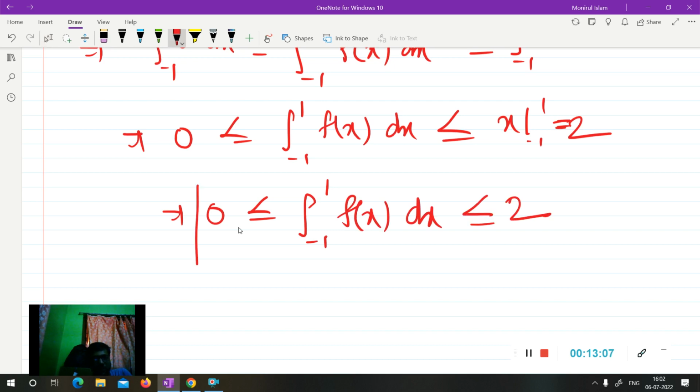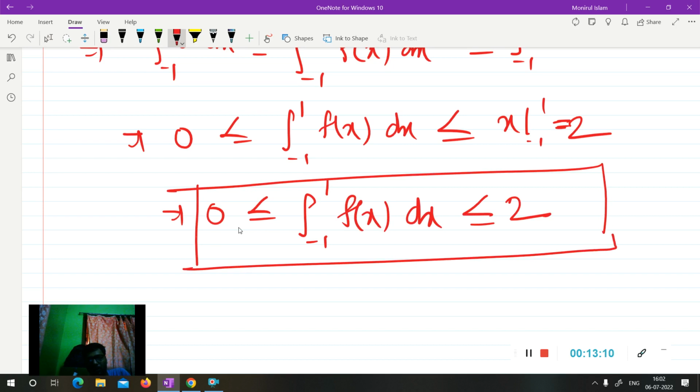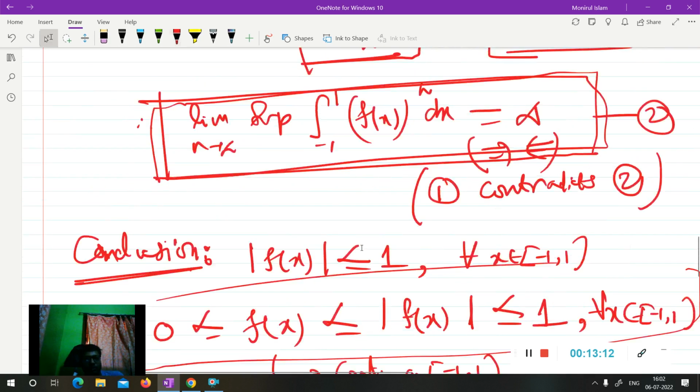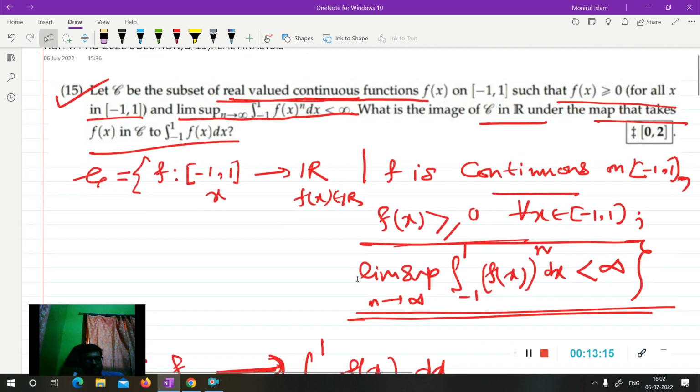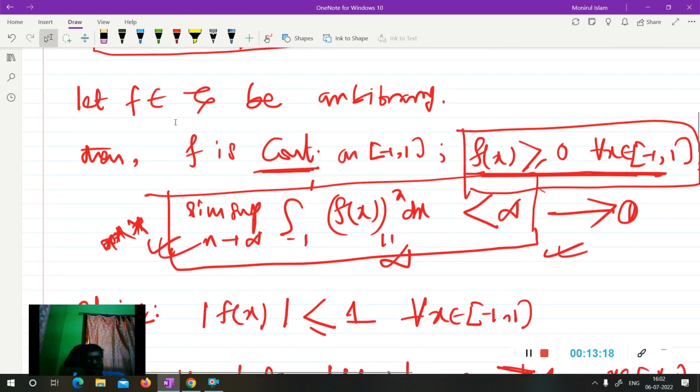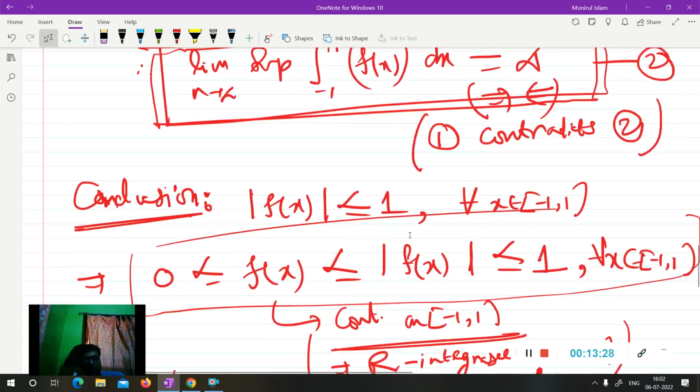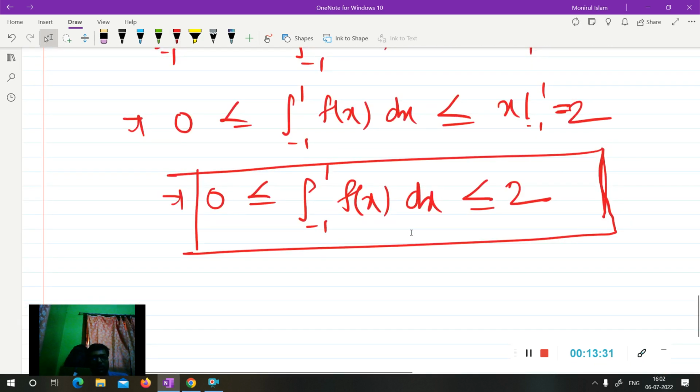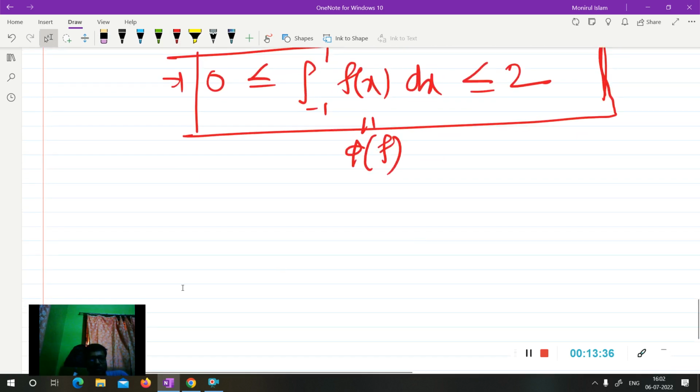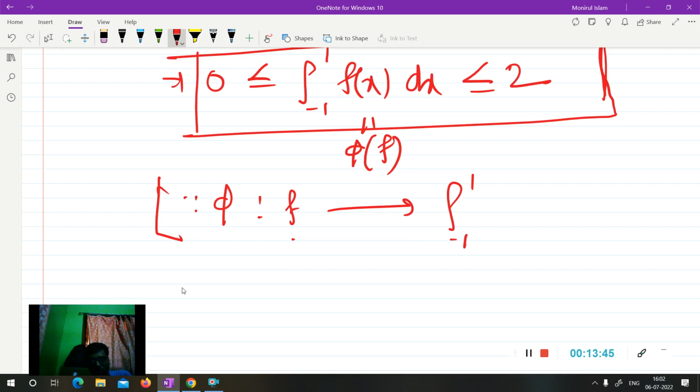So I have taken an arbitrary f from the image of phi. The integral from -1 to 1 of f dx is nothing but the image of f, because phi is the mapping that maps f to the integral from -1 to 1 of f dx.